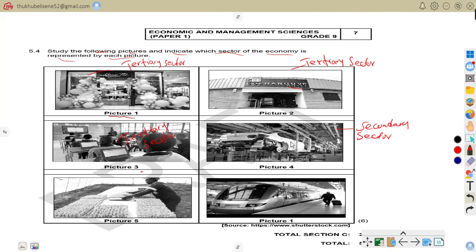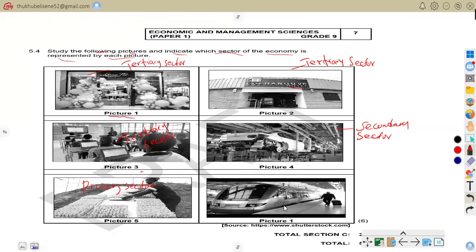Picture five is a primary sector, where there is extraction of raw materials from nature.